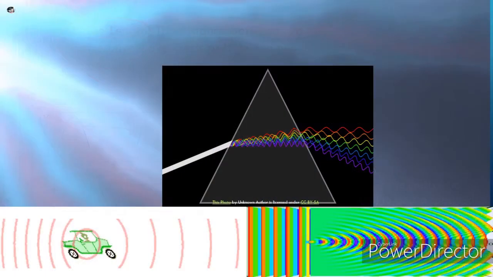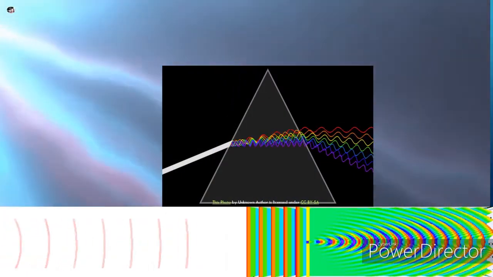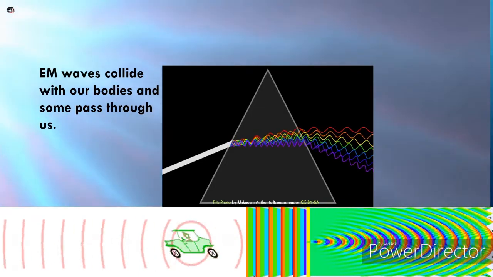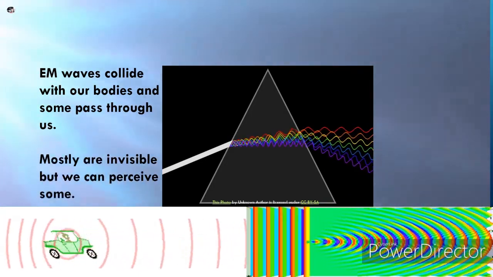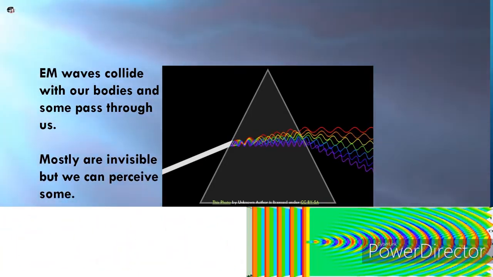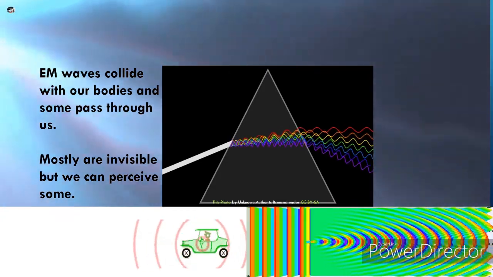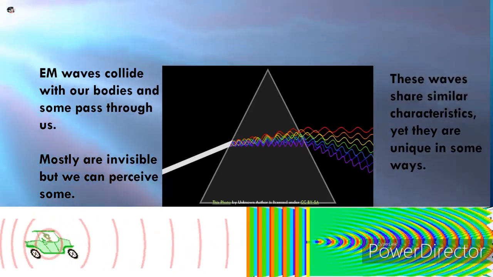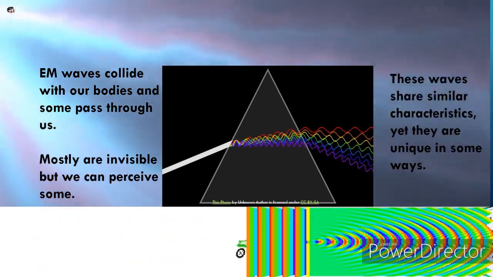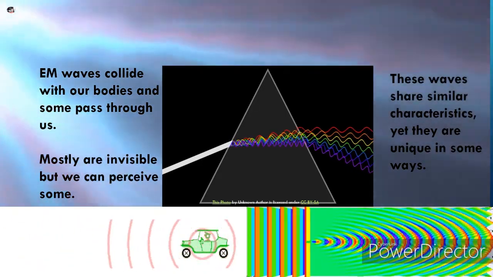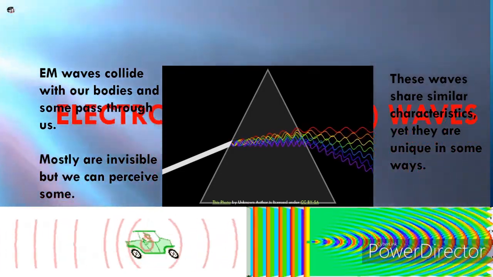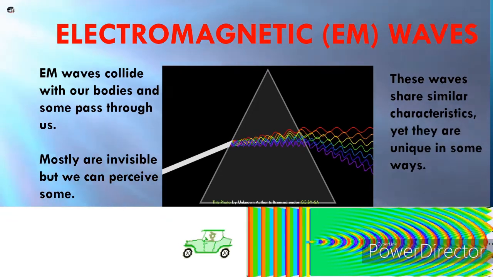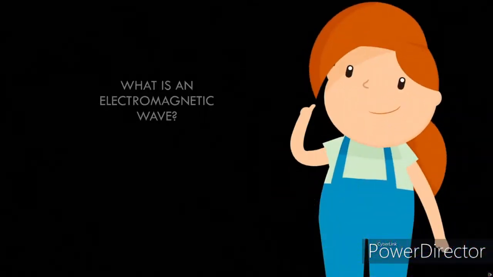We are surrounded with thousands of waves. They collide with our body and some pass through us. Mostly are invisible, but we can perceive some. The warmth of the sun and the light that we see are just few of them. These waves share familiar characteristics, yet they are unique in some ways. These waves are called electromagnetic or EM waves. What is an electromagnetic wave?